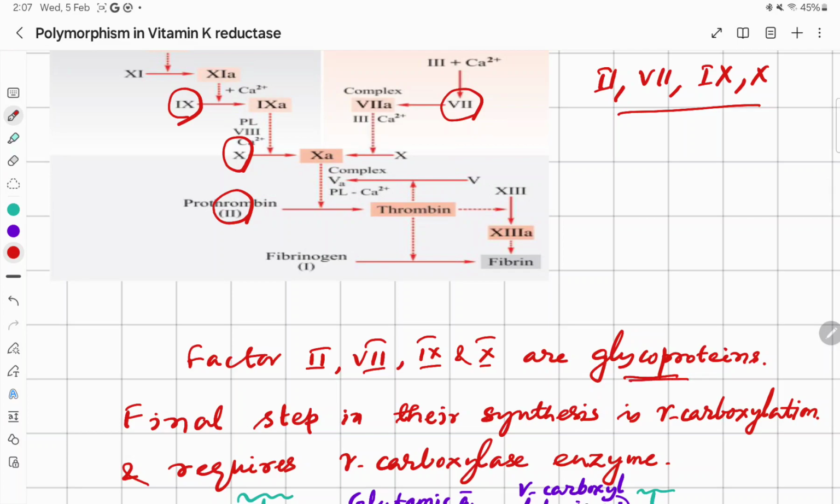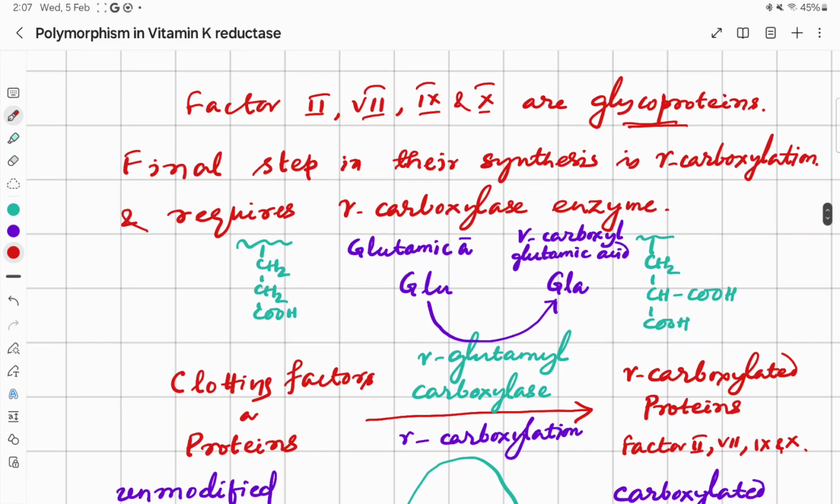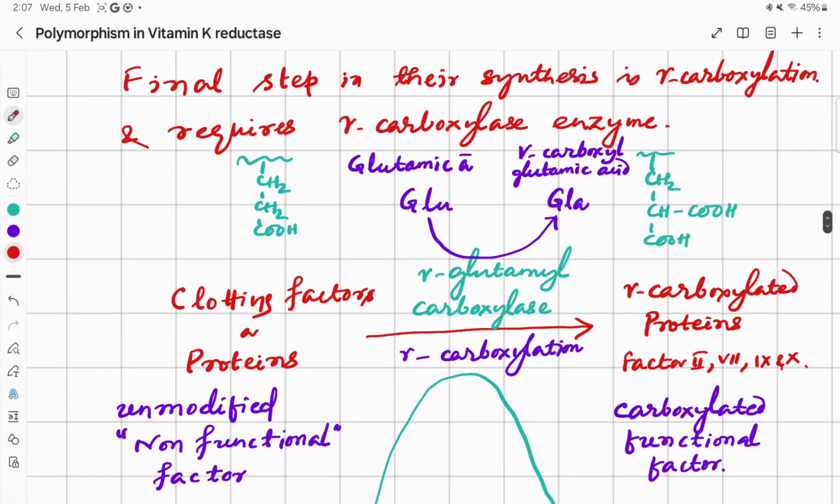During the synthesis of these glycoproteins, in the final step of their synthesis, there is gamma carboxylation, and the glutamic acid is converted to gamma carboxyl glutamic acid.